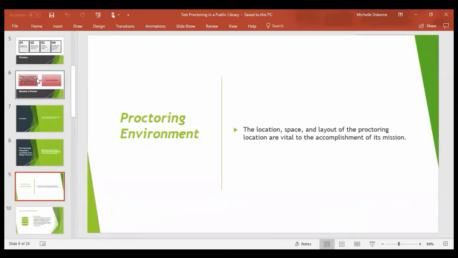So let's talk about the proctoring environment. The location, space, and layout of the proctoring location are vital to the accomplishment of its mission. At the proctoring location, the proctor must anticipate outside factors that could divert the attention of examinees and take action to avoid them. So you should consider room temperature.